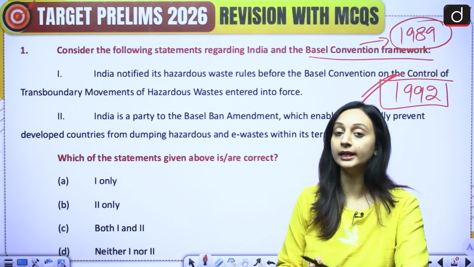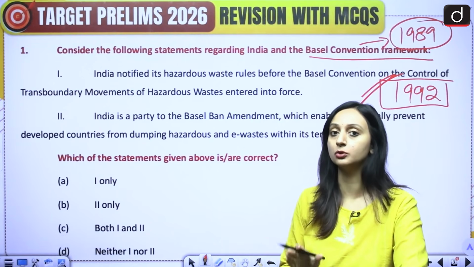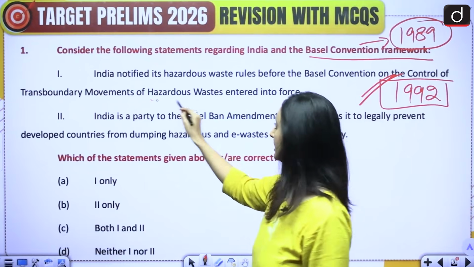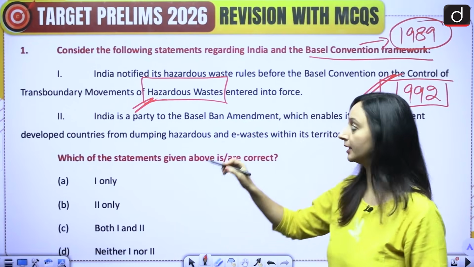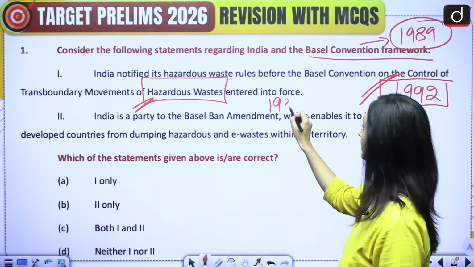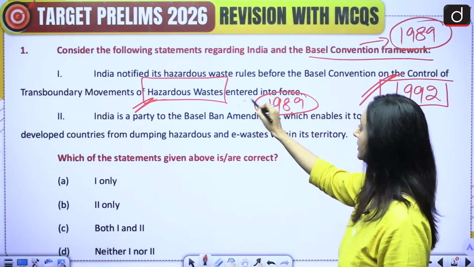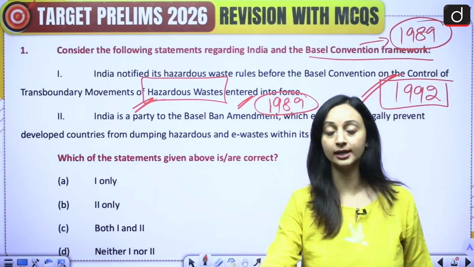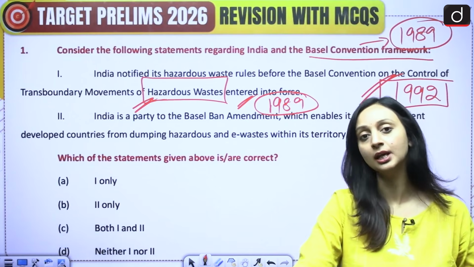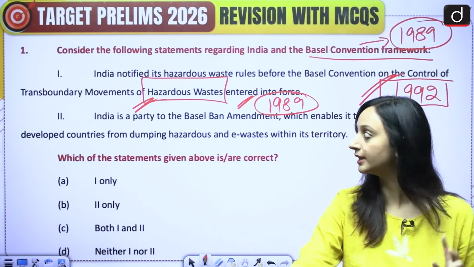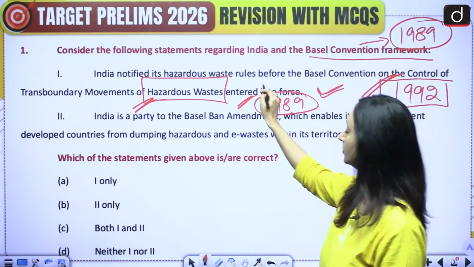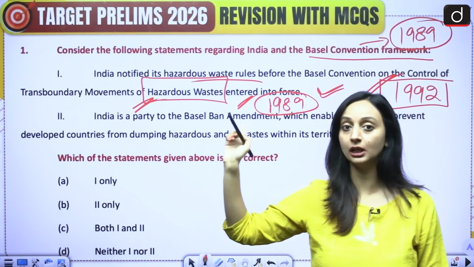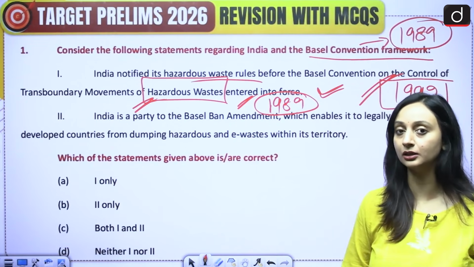But India already had its own domestic rules on the disposal of hazardous wastes, and this happened in 1989. So India had notified its rules in 1989, whereas the Basel Convention came into force in 1992. So the first statement is correct, because India notified its hazardous waste rules before the Basel Convention came into force. It came into force in 1992.